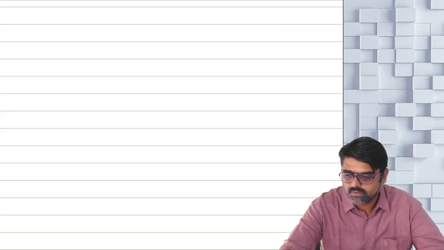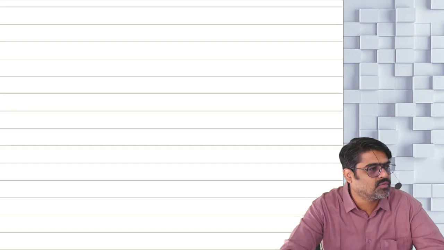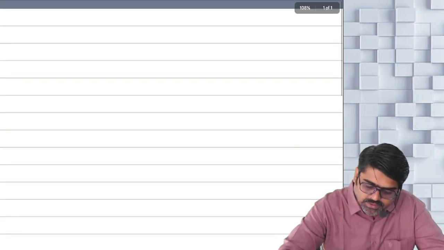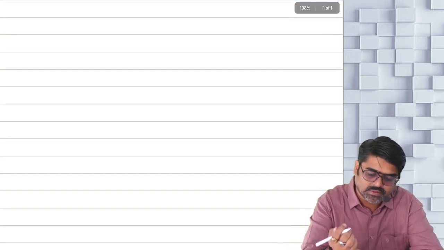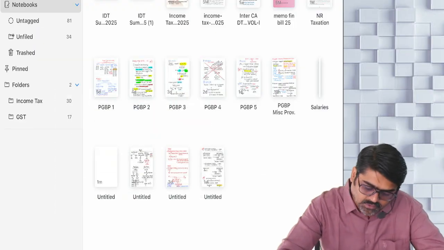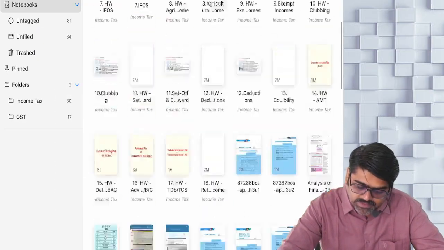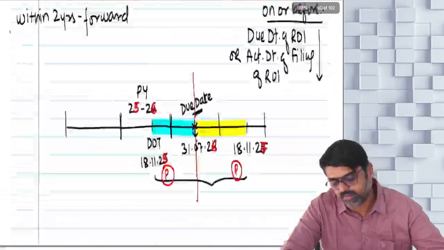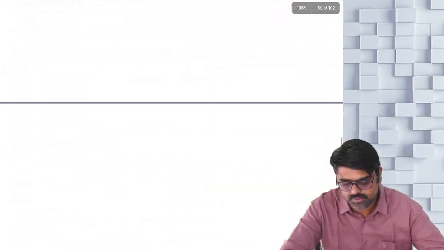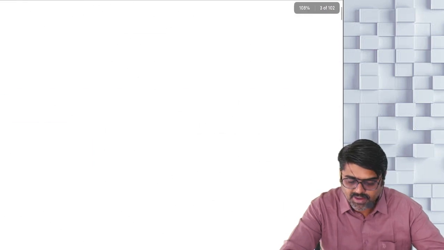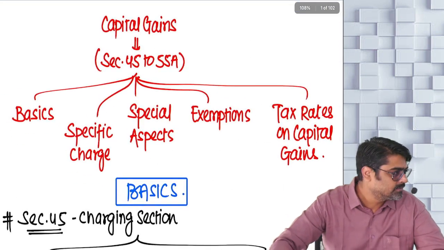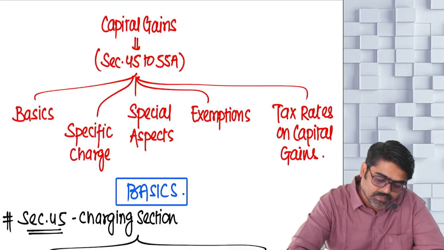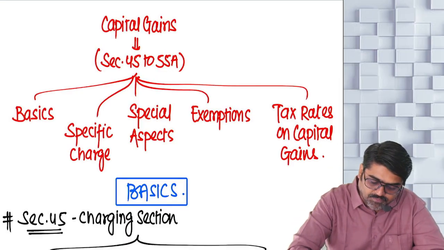So 5 heads of income. This is the 4th head of your income. Now in the capital gains, what are we all supposed to do? Simple. We have divided this entire chapter into how many parts? 5 parts again. So one by one, each part we are going to complete and the chapter will be over. So section 45.